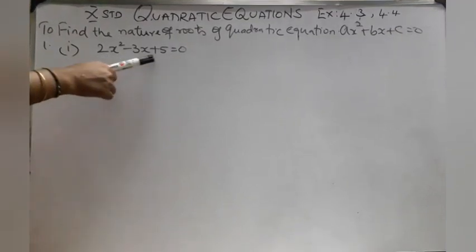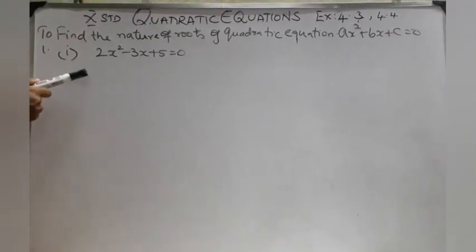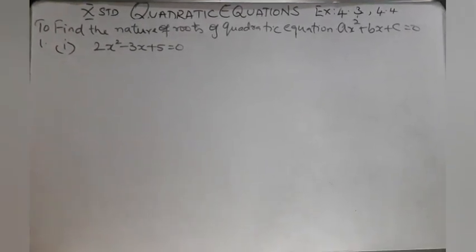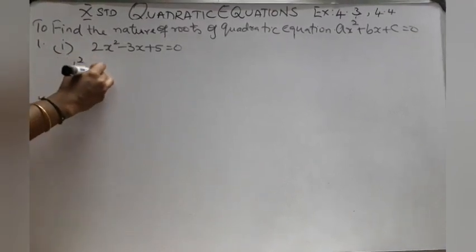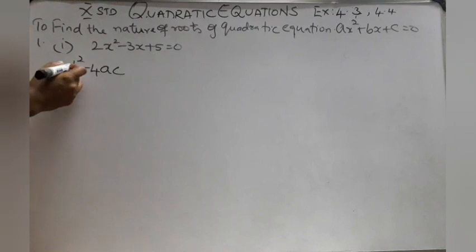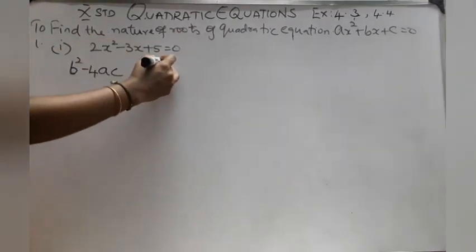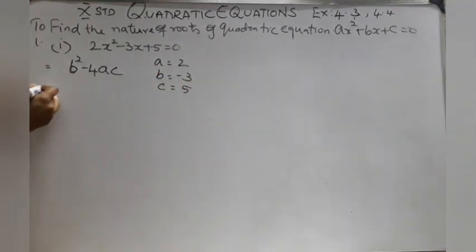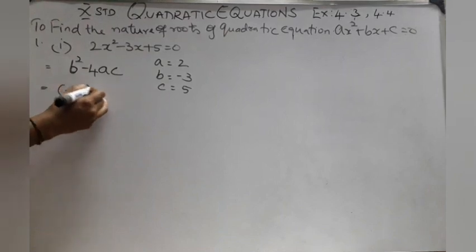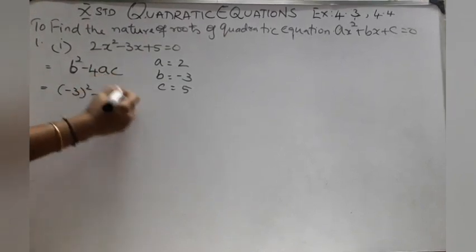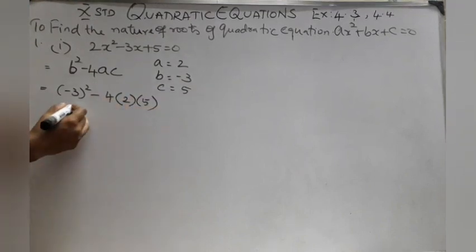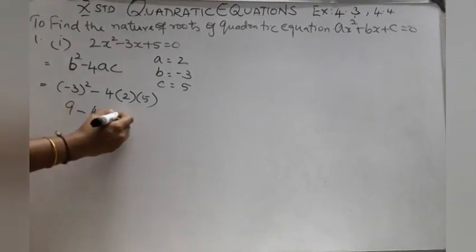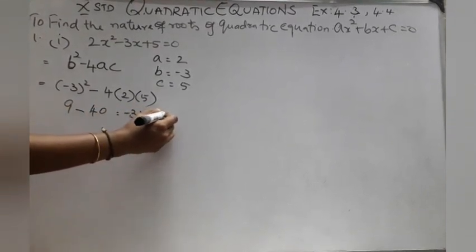2x square minus 3x plus 5 is equal to 0. We have to find the nature of the roots without finding the roots. So, b square minus 4ac. As you know, a is equal to 2, b is equal to minus 3 and c is equal to 5. Substitute the respective values: minus 3 whole square minus 4 into 2 into 5. So 9 minus 4 twos are 8, 40. Obviously 9 minus 40 is minus 31, which is lesser than 0.